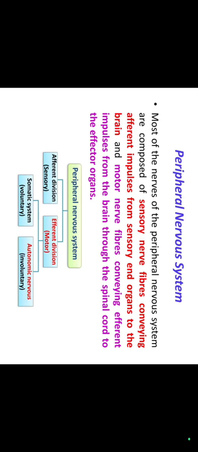The peripheral nervous system is divided into afferent division and efferent division. Afferent is sensory and efferent is motor. This efferent division is divided into the somatic system and the autonomic nervous system. The somatic is voluntary and the autonomic nervous system is involuntary.